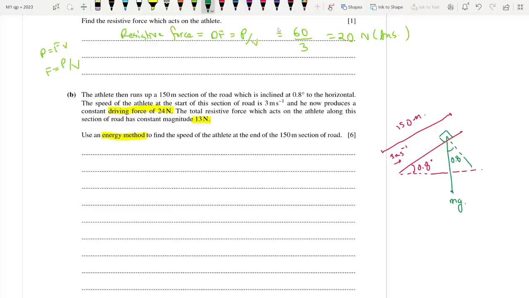However, we are asked to do it in an energy method, right? So I'm not going to opt for this, but rather I'm going to go for finding out the height gained at the end of the segment. This is 150 meters and this is 0.8 degrees. So we can actually go for sine 0.8 is equal to opposite, which is the height, by 150. So sine 0.8 times 150 gives you an answer of 2.09.